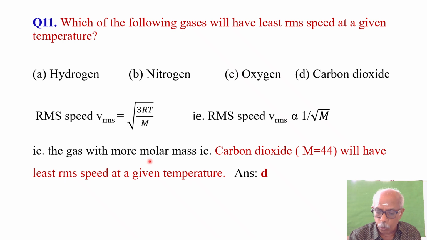So you know that the molar mass for hydrogen is 2, oxygen is 32 and nitrogen is 28, and in the case of carbon dioxide it is 44. The gas with more molar mass, that is carbon dioxide, M is equal to 44, will have the least RMS speed at a given temperature. So option D is the right answer.